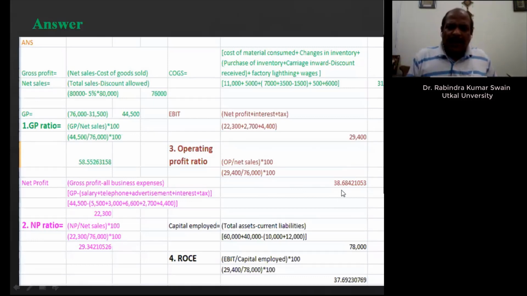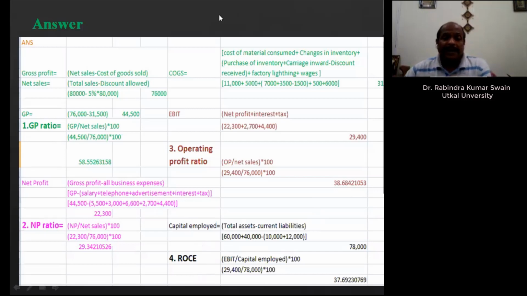It is a good one. So always compare the ratio of the current year with the previous year, so that you can know whether there is any improvement in profit or not. Or when you compare your profitability ratios of your firm with another firm, then you can determine where you stand. You stand better than other firms or not. So that is why inter-firm comparison is required and intra-firm comparison is required.